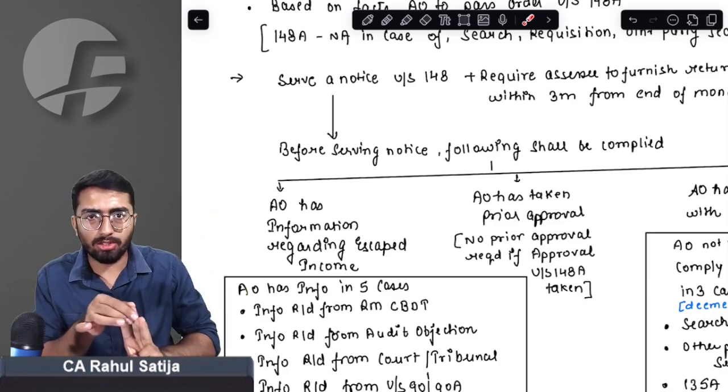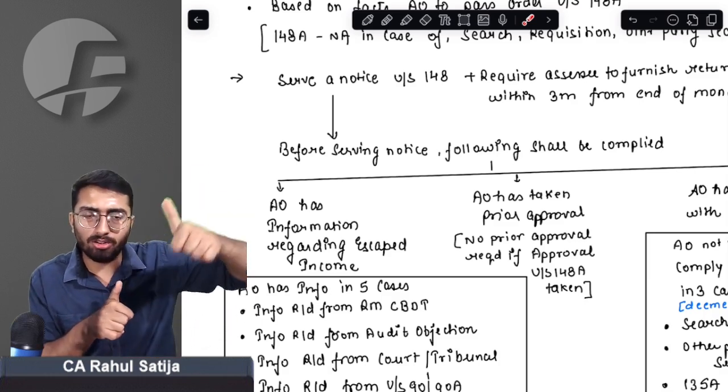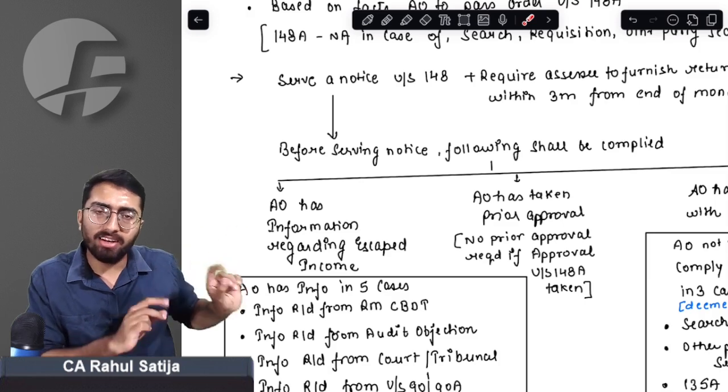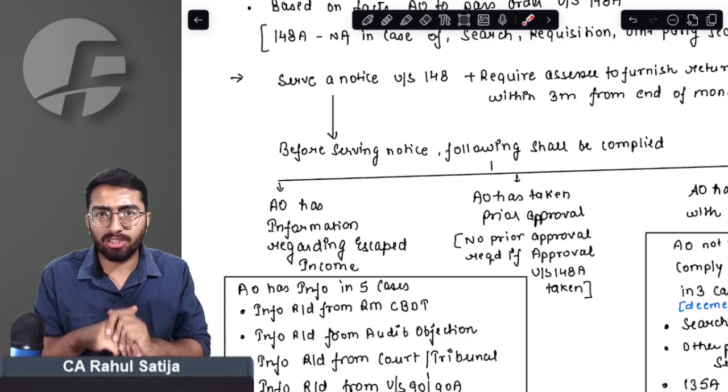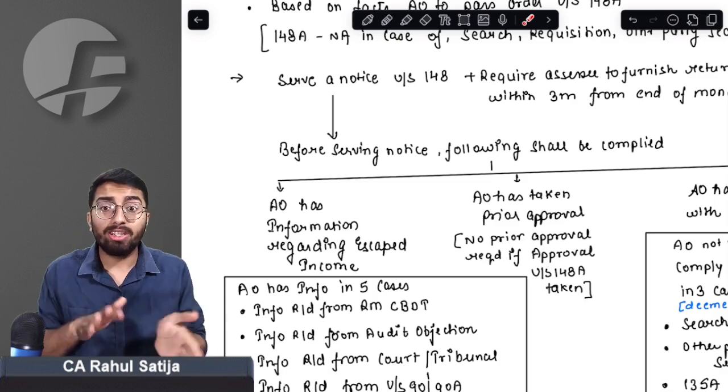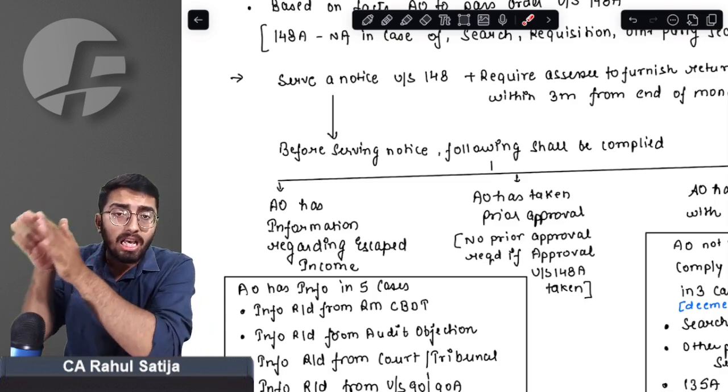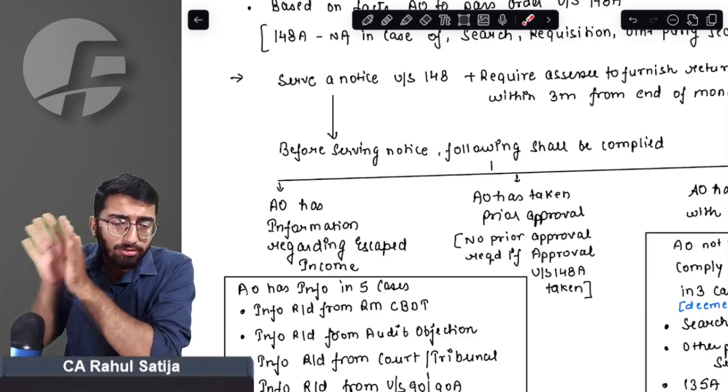In 3 cases, show cause notice is not applicable. In cases where show cause notice is not applicable, he has to take prior approval. And once he takes prior approval, he can simply send the notice under section 148. This was the case before the amendment.